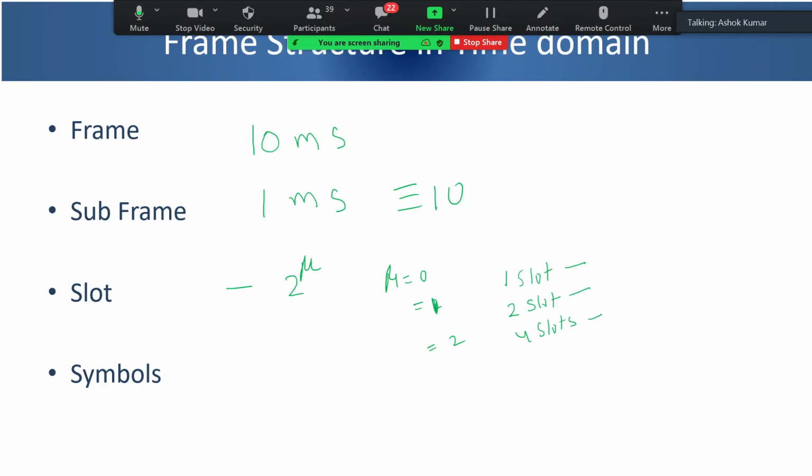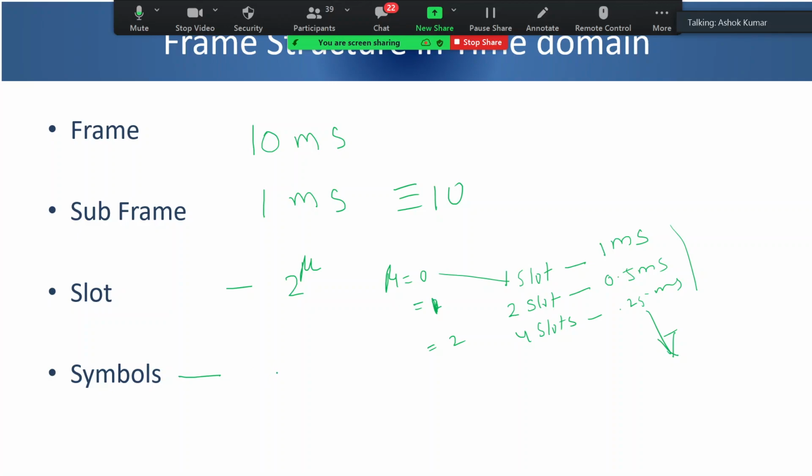So what will be the slot duration? The slot duration here for mu 0 will be 1 millisecond, because 1 slot fits into subframe of 1 millisecond. If you have 2 slots, it will become half, 0.5 millisecond, then again 0.25 millisecond, and so on. So your slot size is decreasing, it's variable depending upon the numerology.